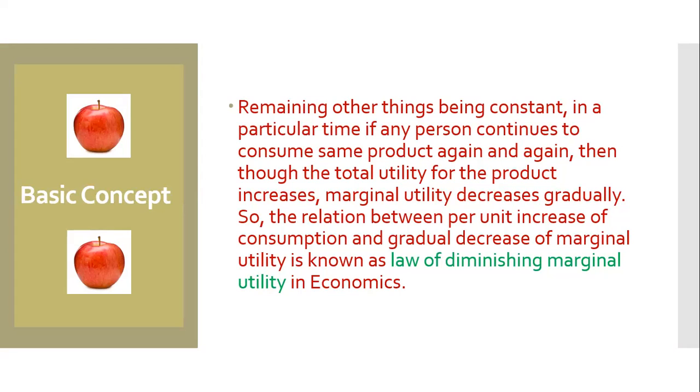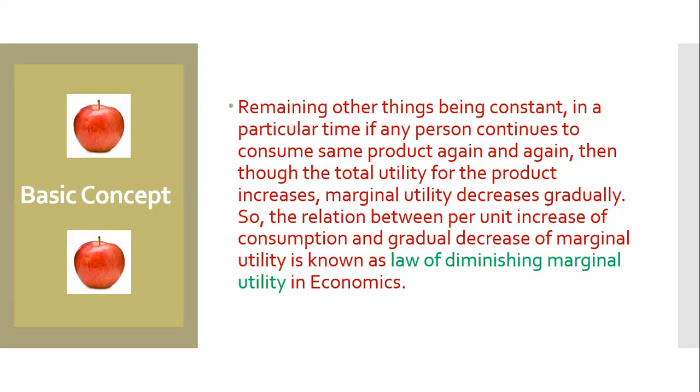In a particular time, if any person continues to consume the same product again and again, then though the total utility for the product increases, marginal utility decreases gradually. From my previous video, you have come to know what marginal utility, total utility and initial utility are. Here I am repeating it again: marginal utility means the utility that we get from every unit of consumption, and total utility means the addition of all marginal utility from all the units of consumption.